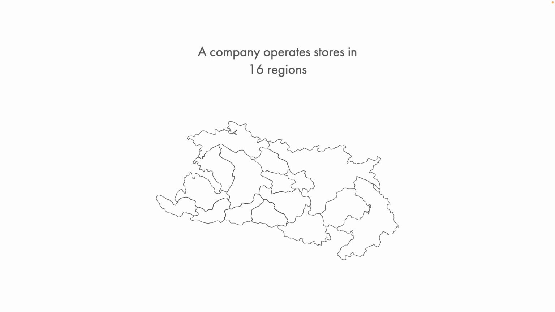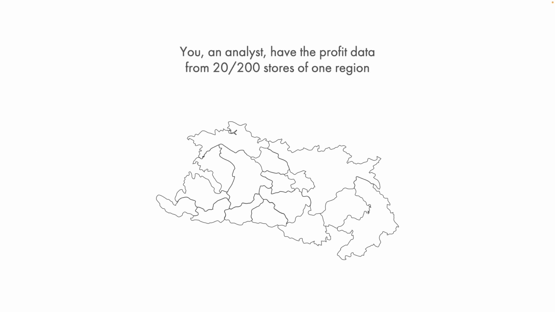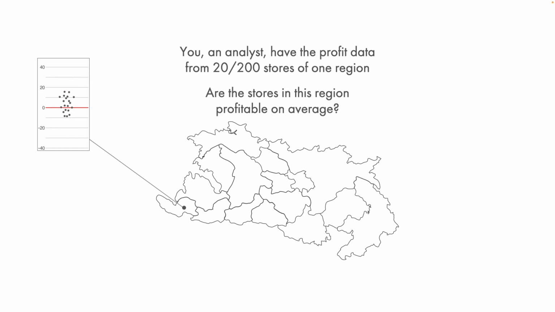Imagine that there is a company which operates stores in 16 different regions. In each of these 16 regions, they operate 200 stores. Now, assume that you are an analyst for this company and you have the data from 20 out of 200 stores from a region. You're asked to determine whether the stores in this region are profitable or not on average.